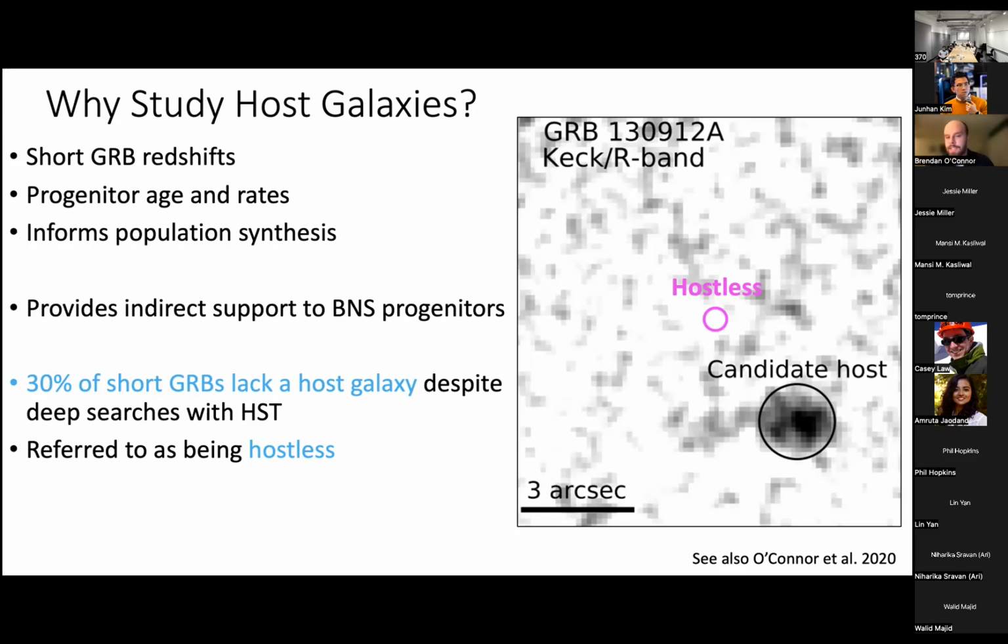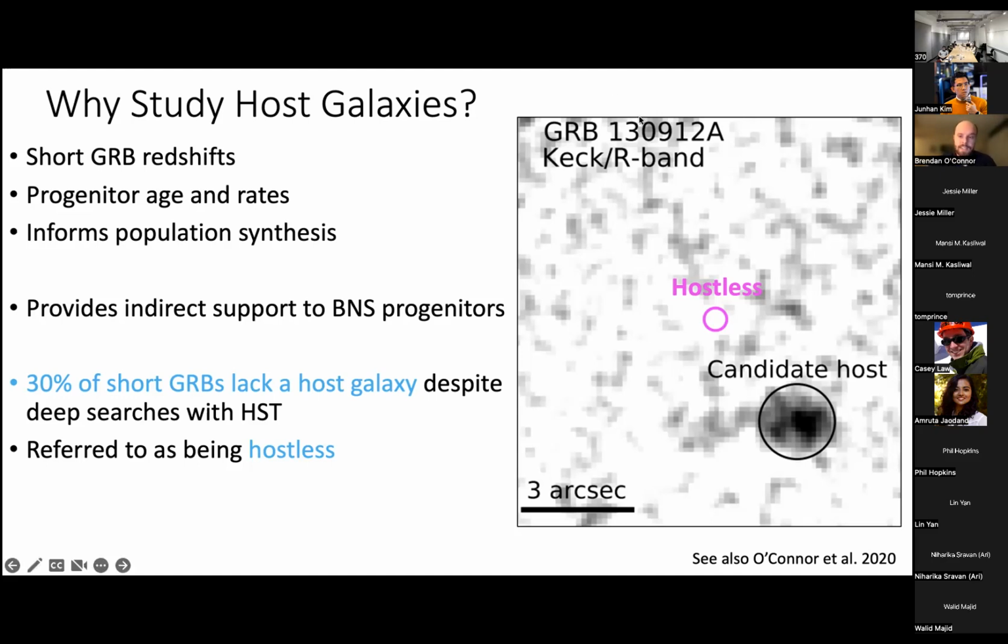And understanding these things informs population synthesis and all of these other important things that we would like to understand in astronomy. But despite all this work, 30% of short GRBs actually lack a host galaxy, even though HST has been used to observe these locations. We refer to these as being hostless.